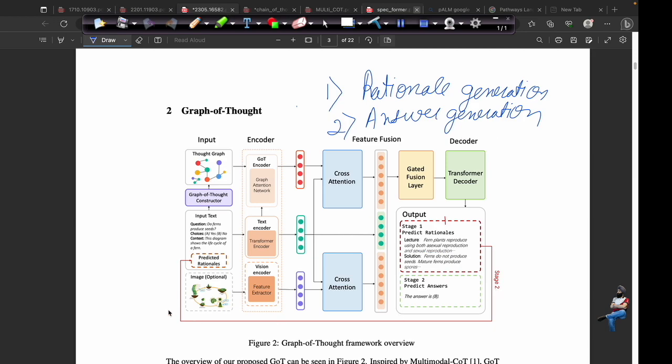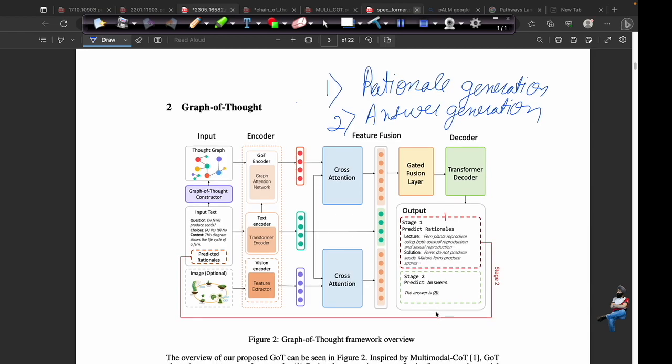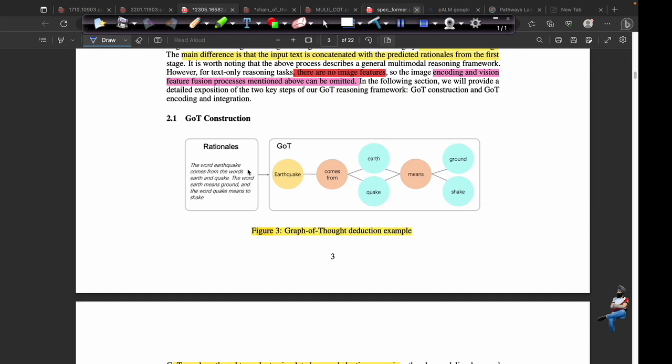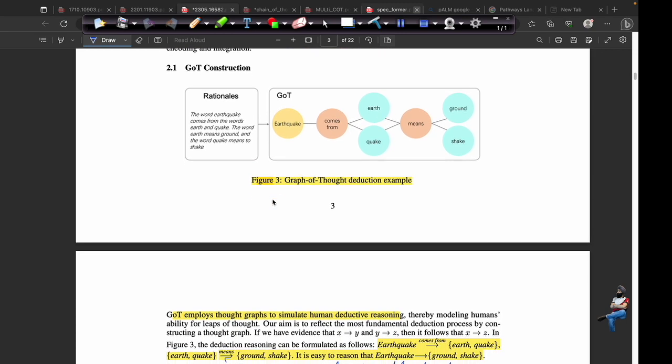This entire step goes on 5 or 6 times. It depends upon the requirements of the large language model, and the steps go again and again. After doing this for 8 or 9 steps, the entire input text is again sent to the large language model, and the large language model predicts the answer. So this is a high level intuition of the graph of thought encoder. This explains the construction of graph of thoughts.